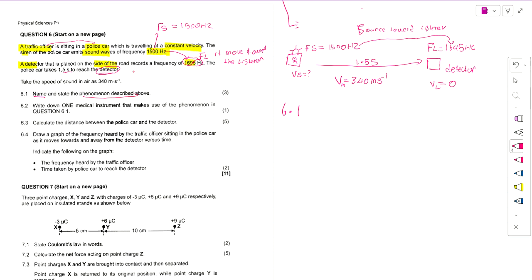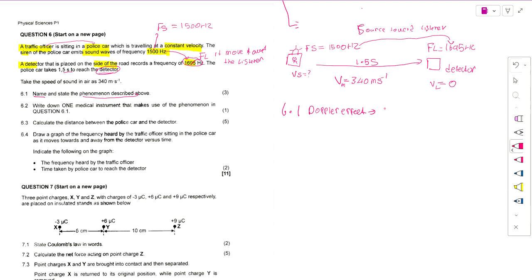So the phenomenon, when there is a source and also an observer, and there's a relative motion, and there's also a change in the frequency, we call it the Doppler effect. So what do we mean by the Doppler effect?